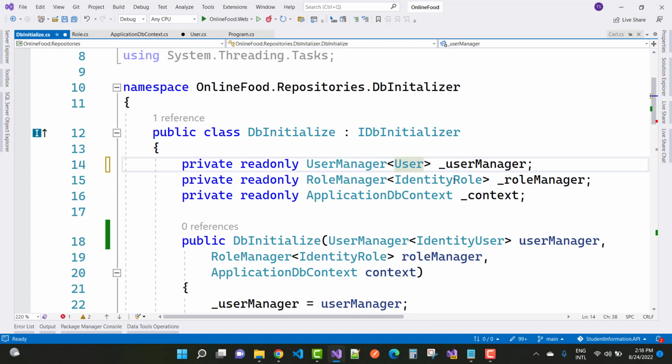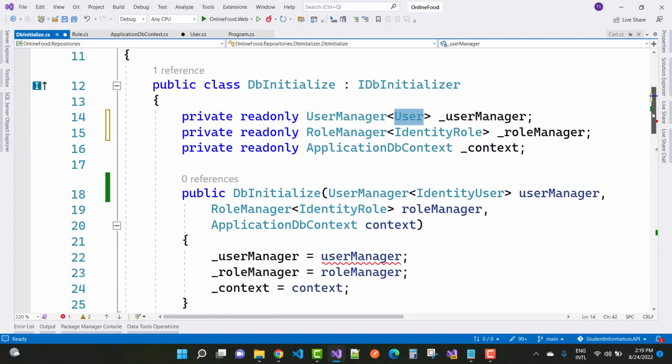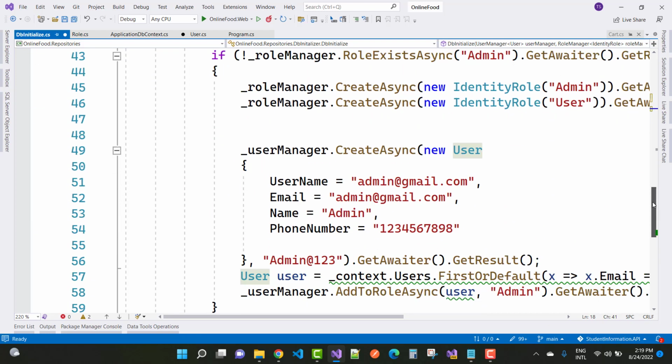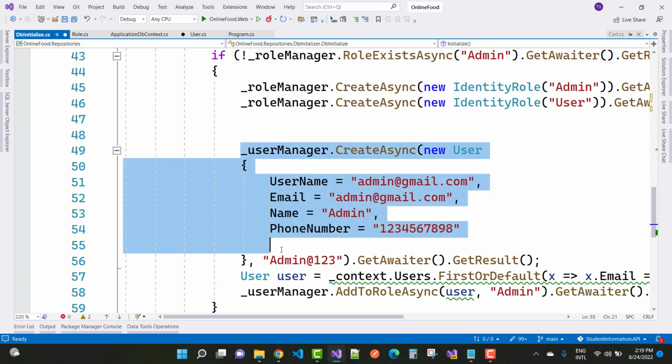So just change this. UserManager with the User. Okay, RoleManager is actually inherited with the role IdentityRole, and here you can also use IdentityUser. You can use User instead of IdentityUser, so the problem will be resolved easily.